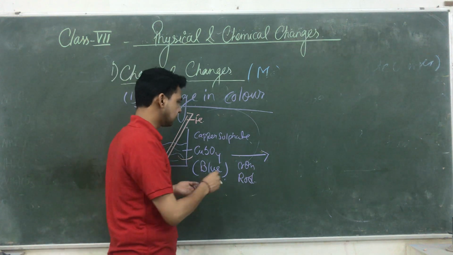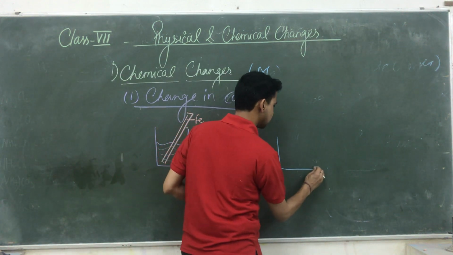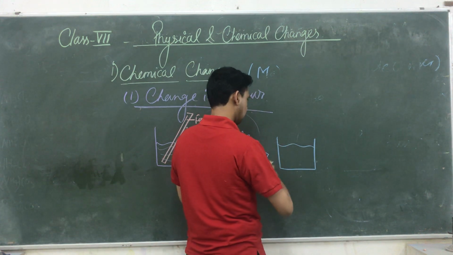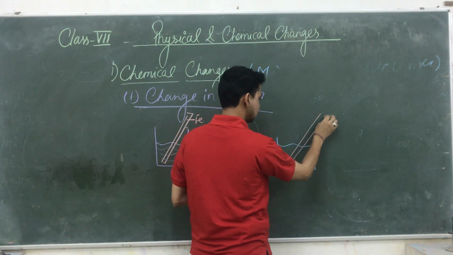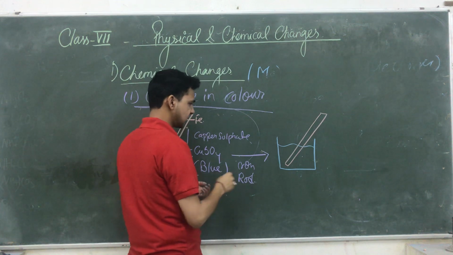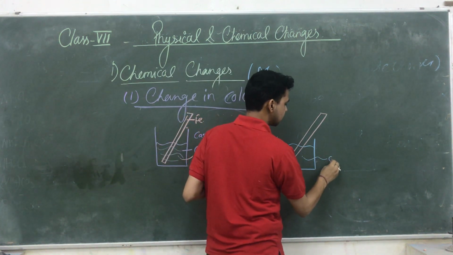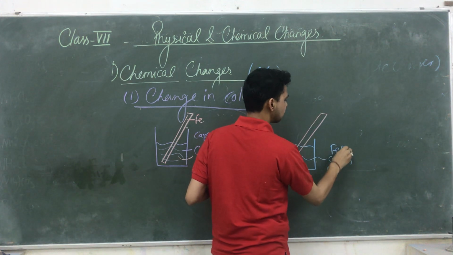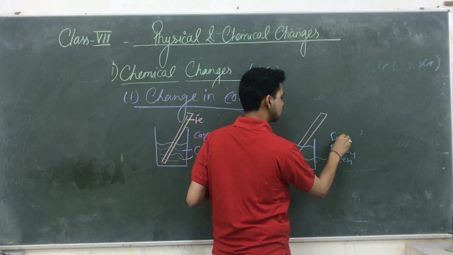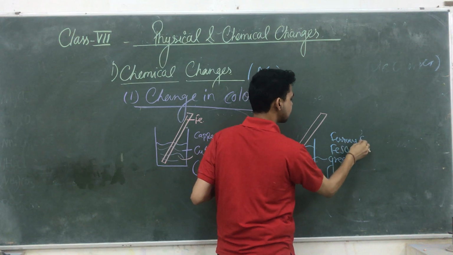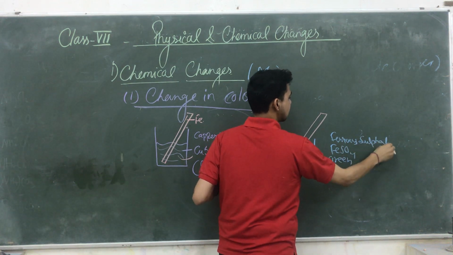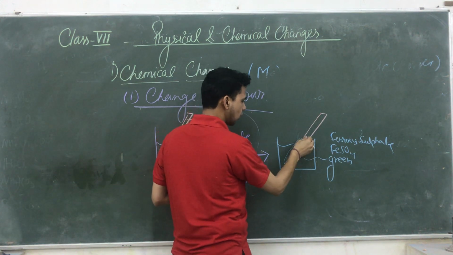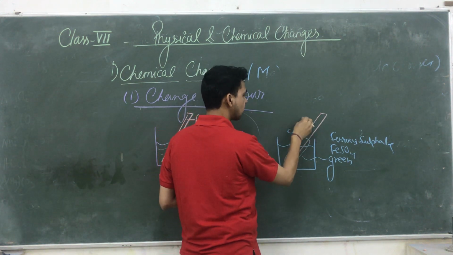After some time, the blue color of the solution suddenly changed. This one is the iron rod. The color of the solution changed into green due to formation of ferrous sulfate. A new type of substance is formed, ferrous sulfate, and we are getting copper on the surface of the iron rod.